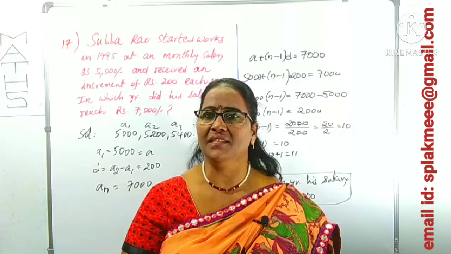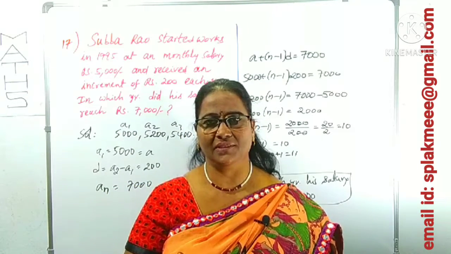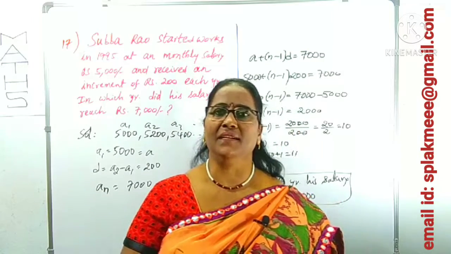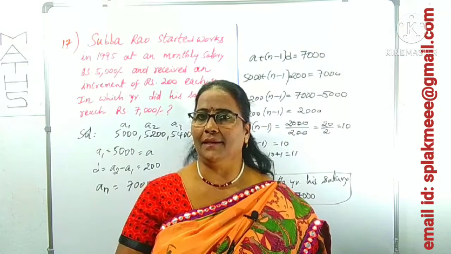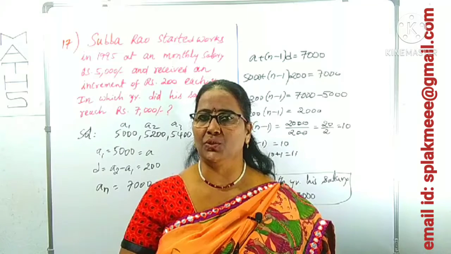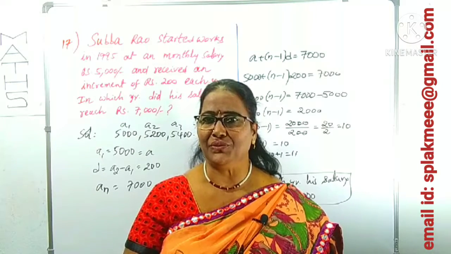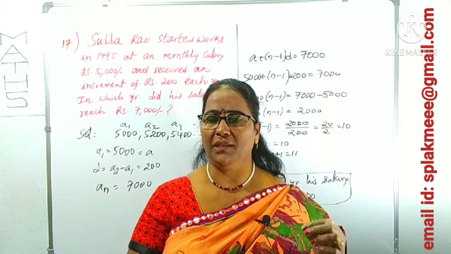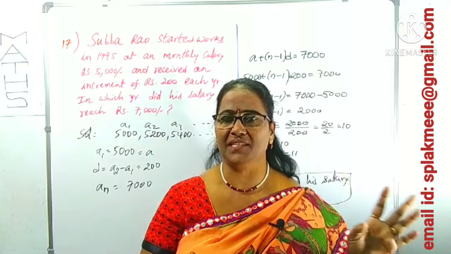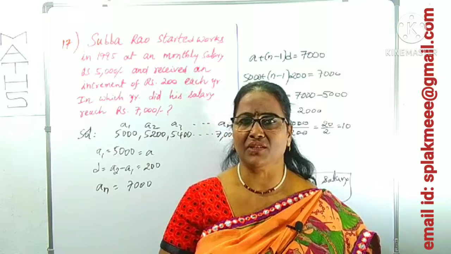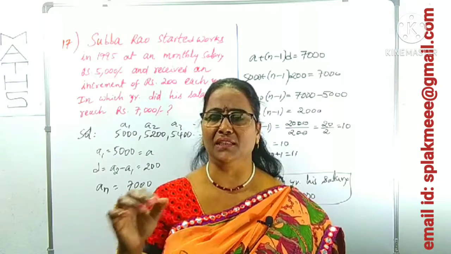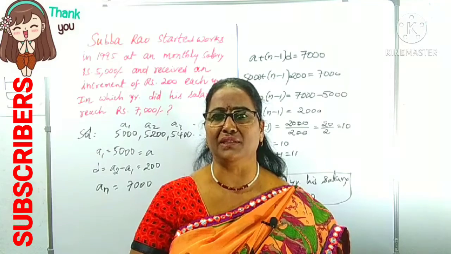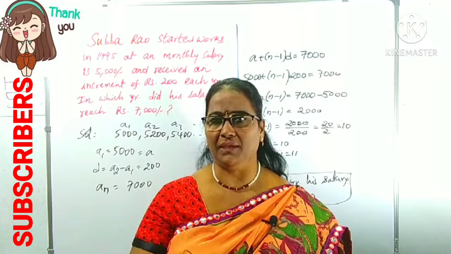On the 11th year, his salary is 7,000. That's it. It's a very simple question. So you have to understand clearly and in detail what the given data is. Then we can get the solution easily without confusion. With a cool mind, you have to apply each and every step. It's very easy math. You have to know the smart learning techniques and practice. Practice is the most important. Repeatedly you have to practice.